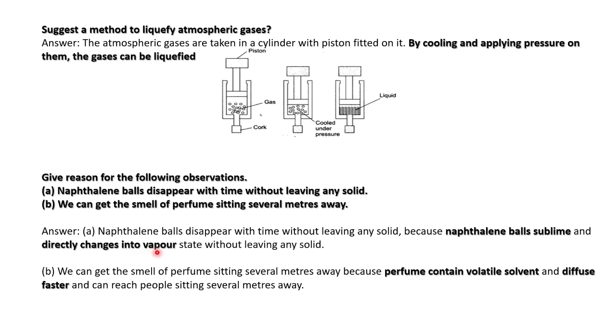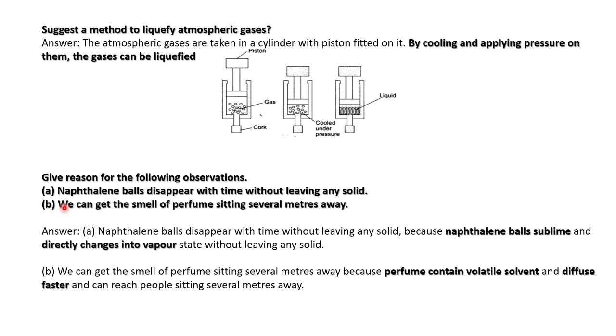So naphthalene balls change into vapor and disappear without leaving any solid. Understood? So these are the keywords of this answer.